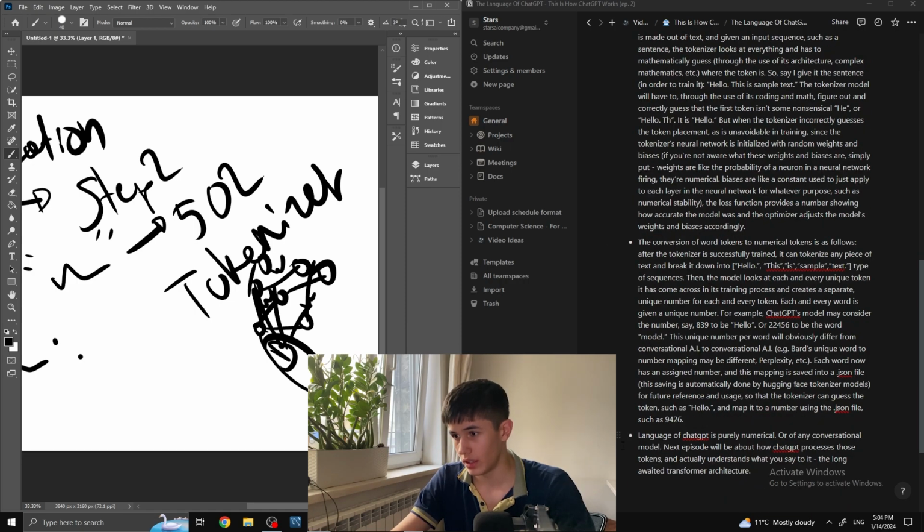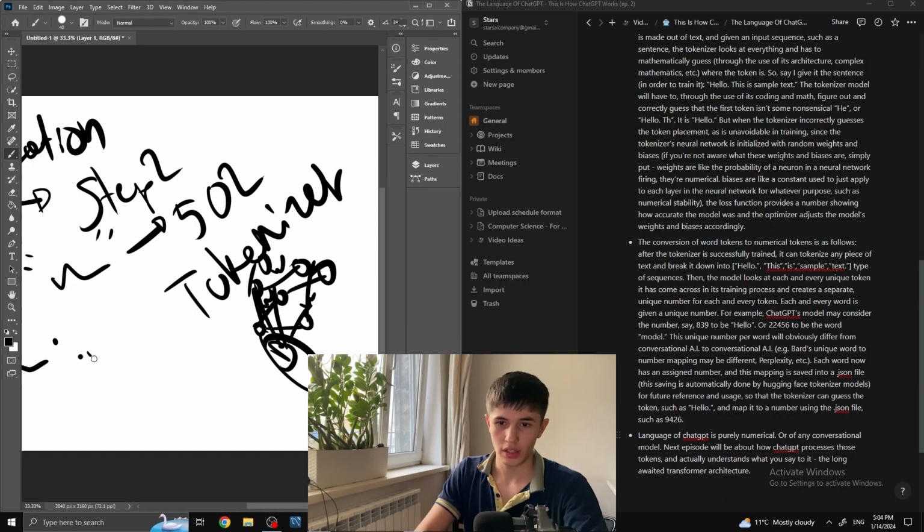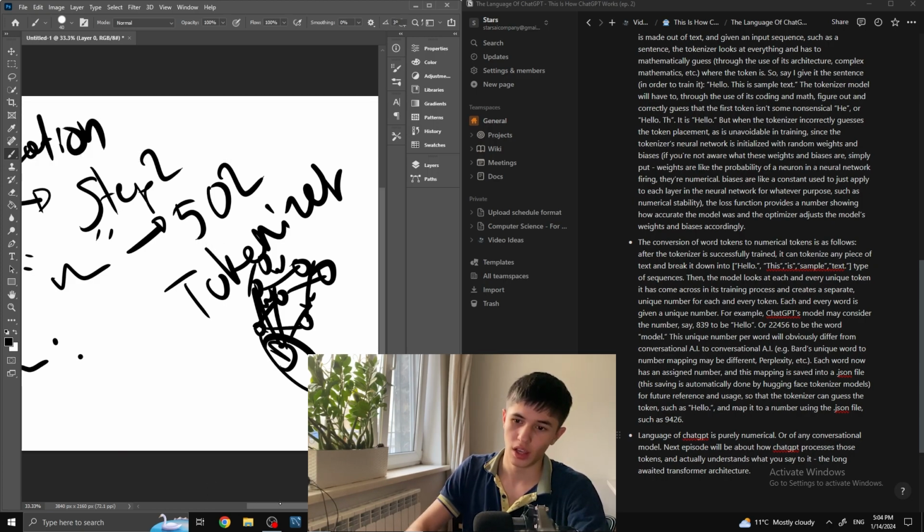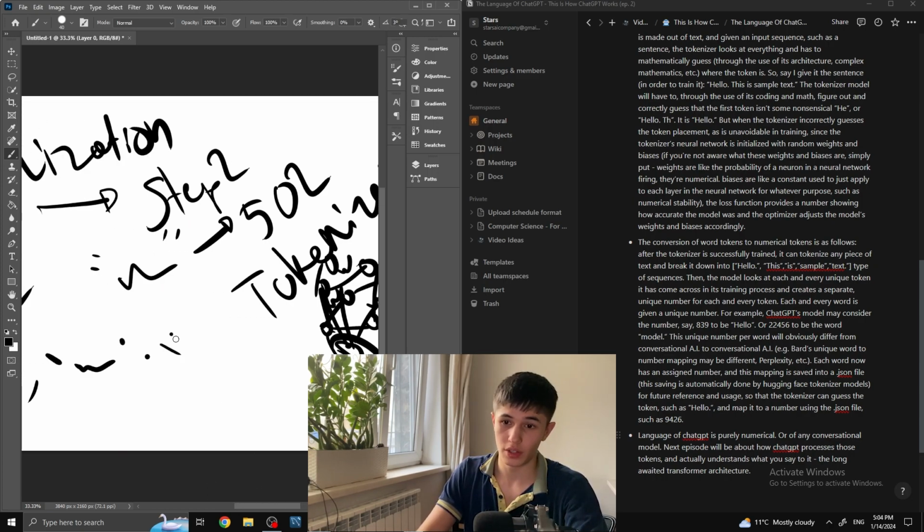And if it's correctly guessing the tokens, there's another system they have to add to the tokenizer, but it can do the numerical conversion, the second step, as well. This is where you take each and every single unique token that is ever identified in its entire data set and make sure that it maps to a number. So this is where hello can become the number 40 or 40.